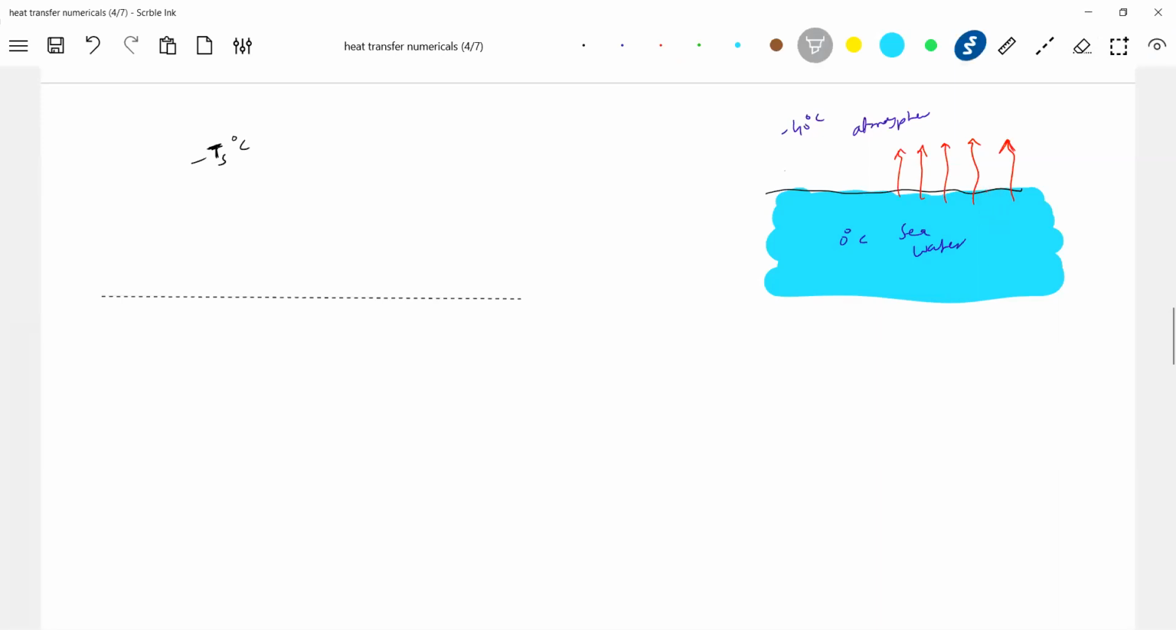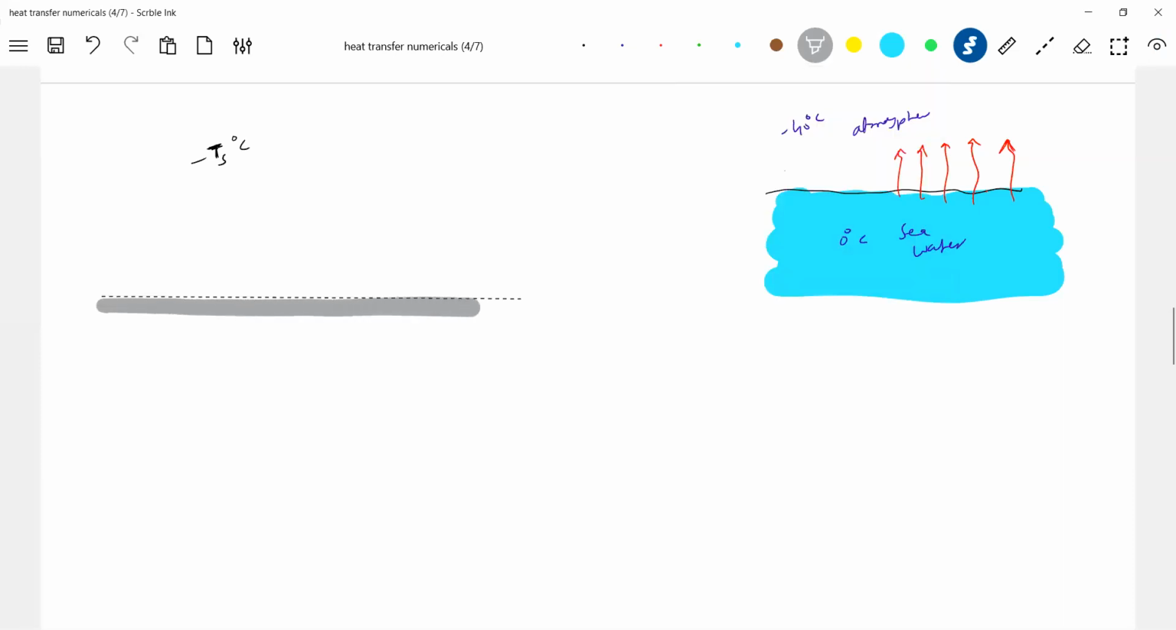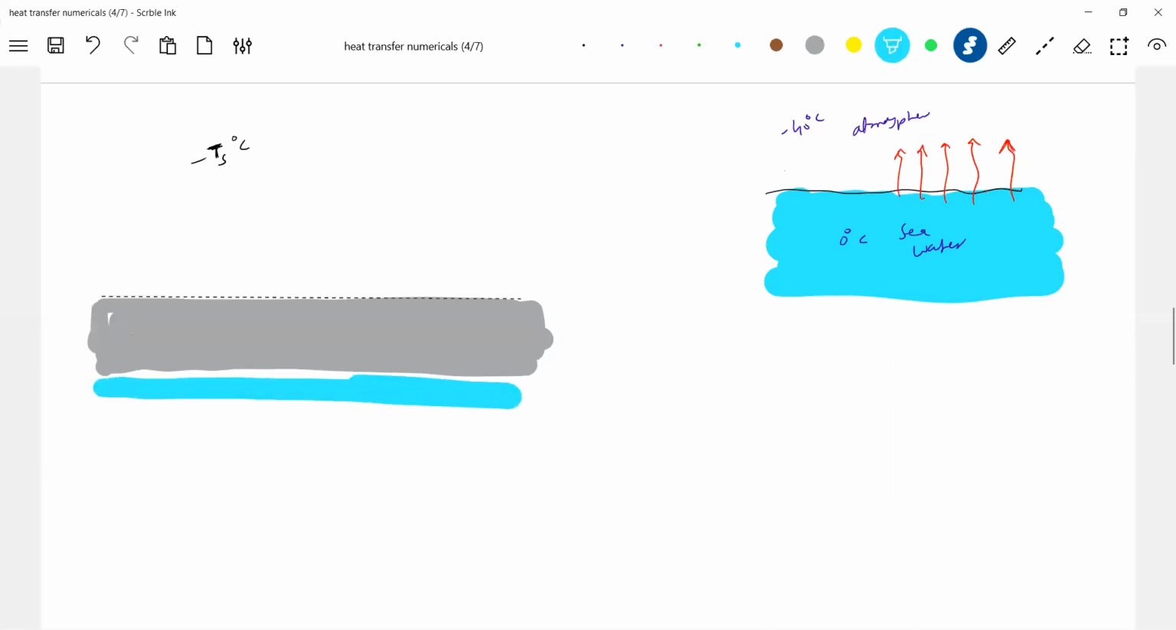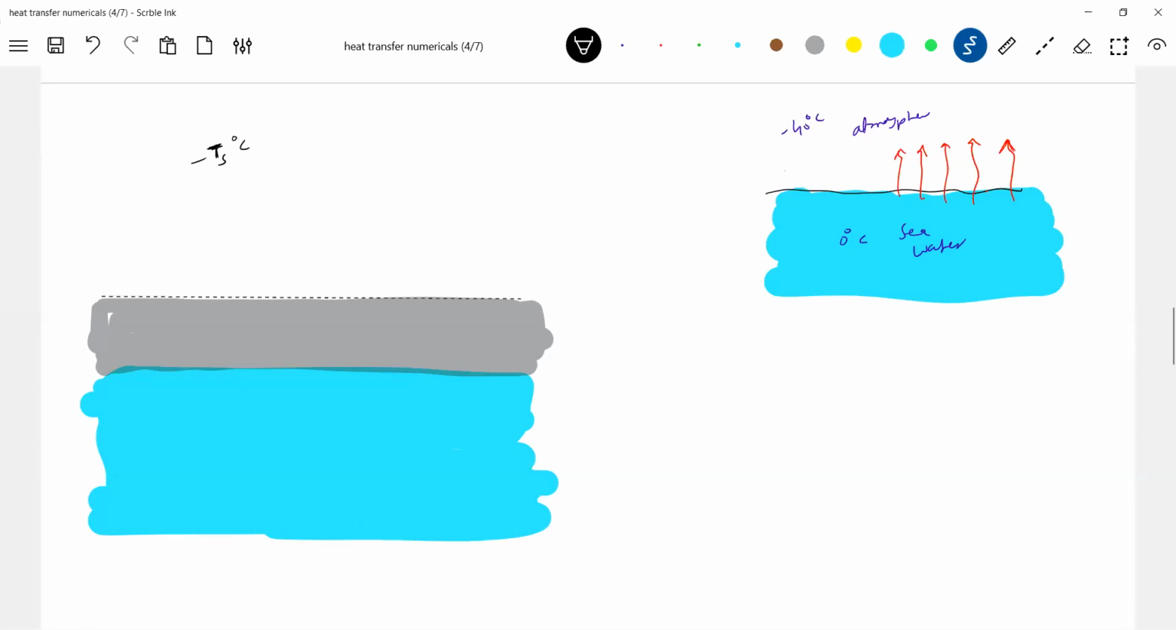Okay, let's do one thing. Let me give ice some gray color. So let's assume that some thickness of ice layer is formed. I just wanted to learn how this thickness varies with the time. That is what our discussion is. Below, there'll be seawater. Now, the topmost layer of seawater, which is exposed to atmosphere, will become ice at 0 degrees Celsius. So let the thickness of this be X.